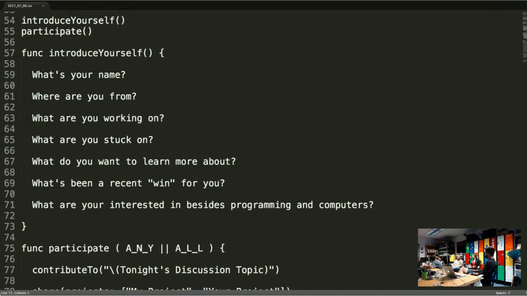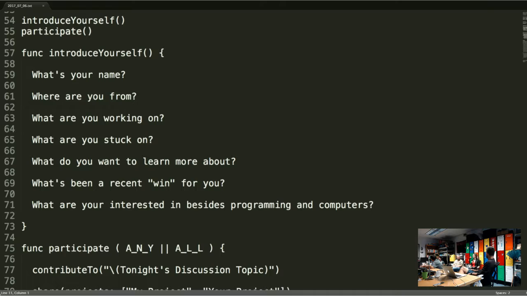A recent win for me was actually outside of coding. I made a contact and they're interested in hiring me on the side for a freelance job. Nice. So not for programming, but something else. Besides programming computers, I'm interested in cooking, music, and thinking. Cool. Thanks for being here, Felix.